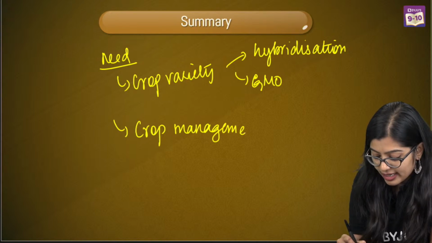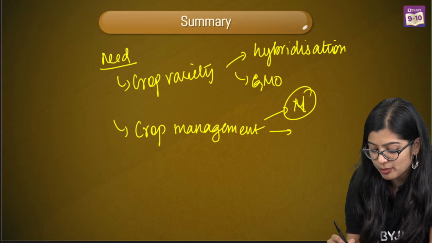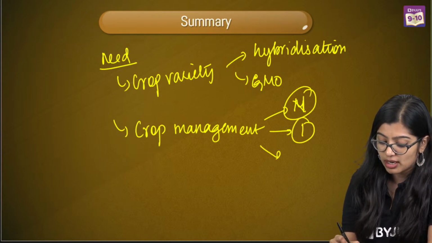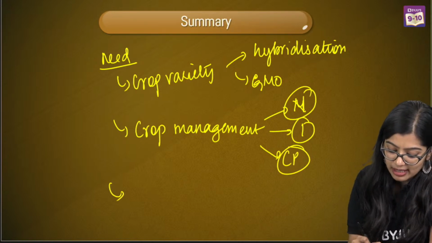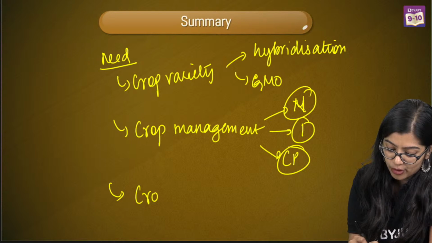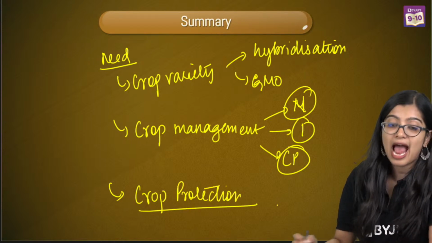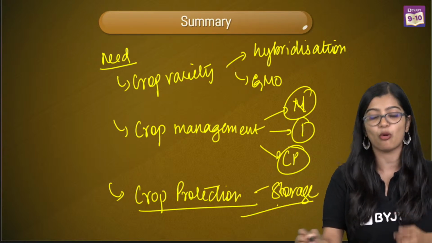Here in detail we learned about three things: nutrient management, irrigation, and cropping patterns. And last but not the least, we learned about crop protection and how we can protect crops, and why storage is also important.